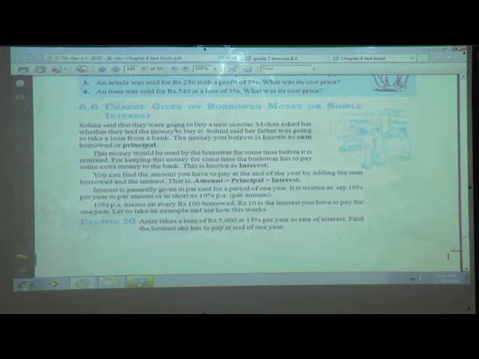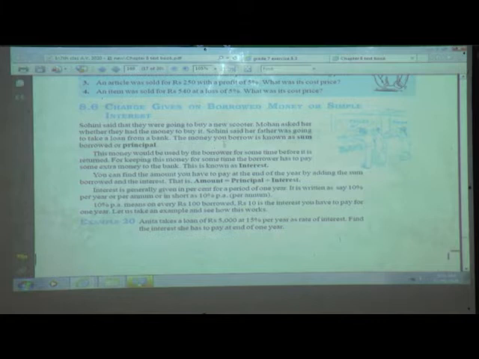Here Sohini said that they were going to buy a new scooter. Mohan asked her whether they had money to buy it. We have the same situation in our daily life also. Sohini said her father was going to take a loan from a bank. Now the word loan, I think you are familiar with, because it was explained last year.